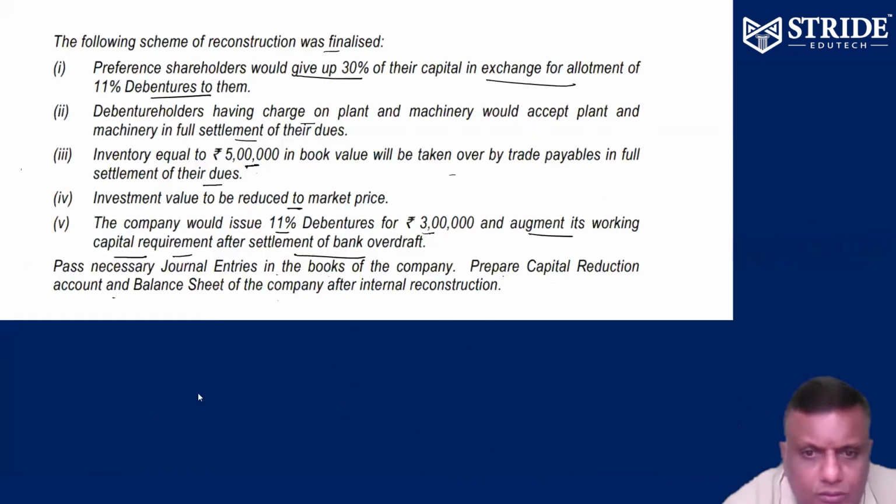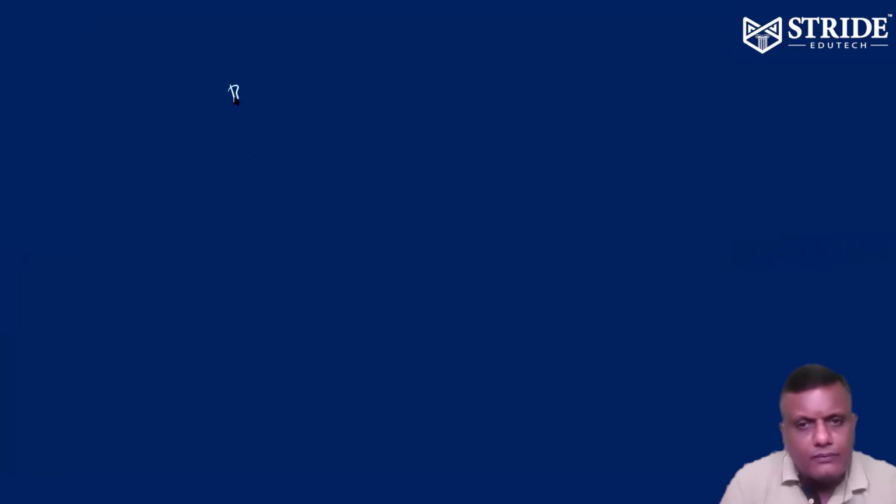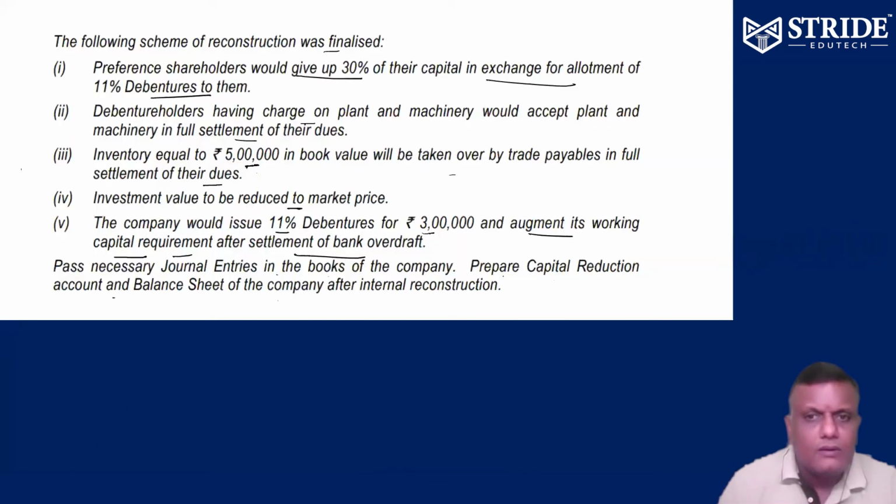Now we want to close the balance sheet, unreduced. Balance sheet as on 31/3/12, ABS Limited, bracket unreduced.